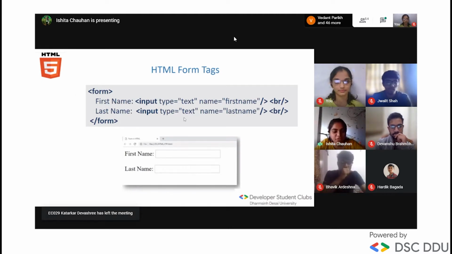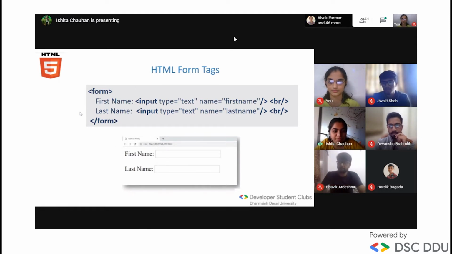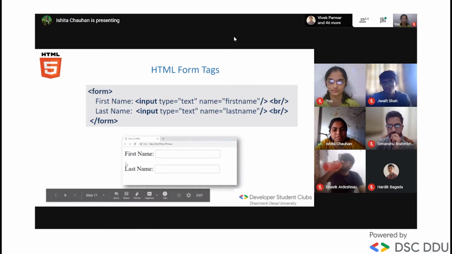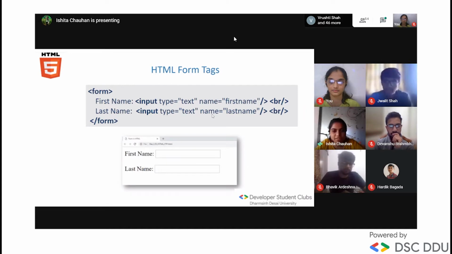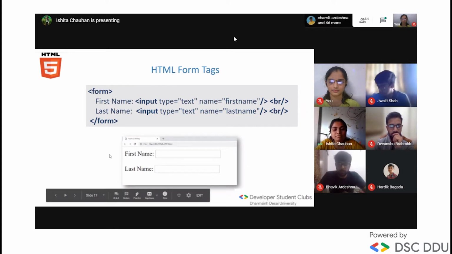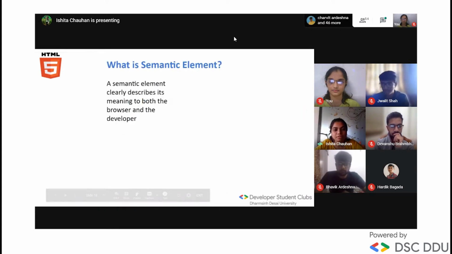You might have seen forms in any website. So this is the syntax for form. This is how you can include this kind of form in your website. This is the syntax. Next. Now let's talk about the semantic element.